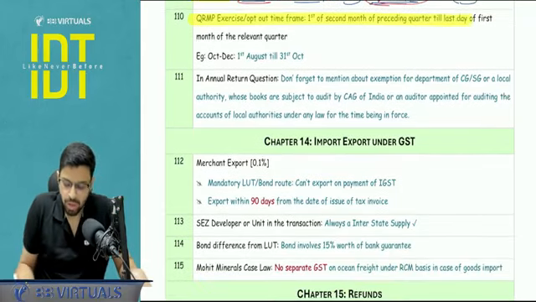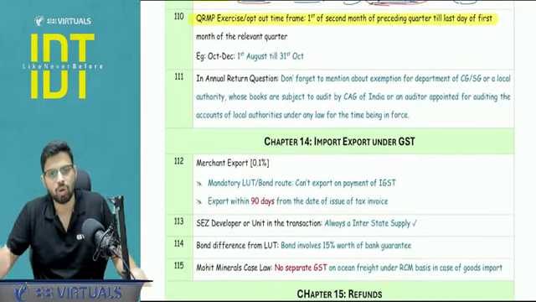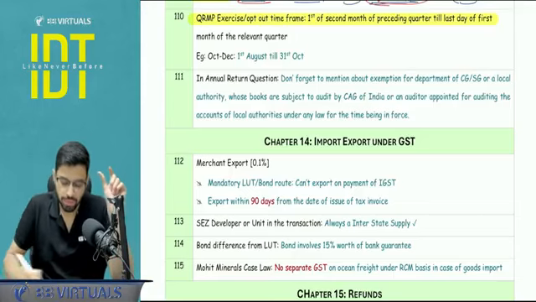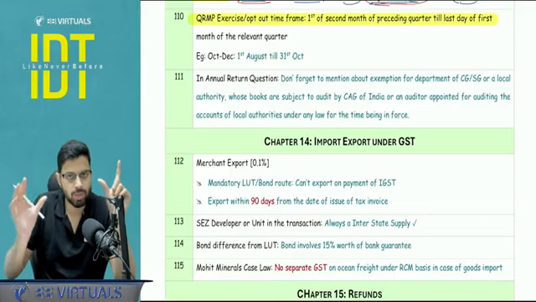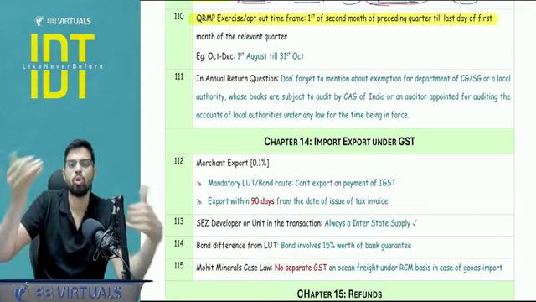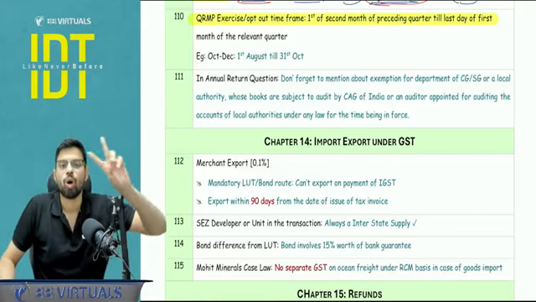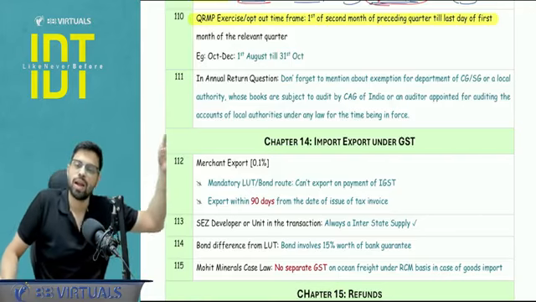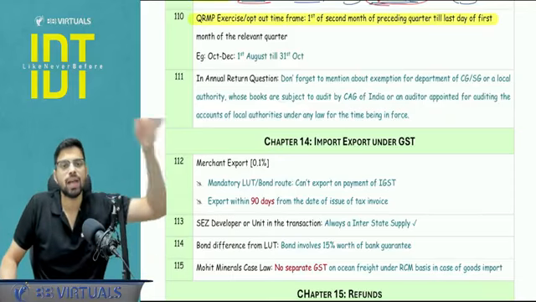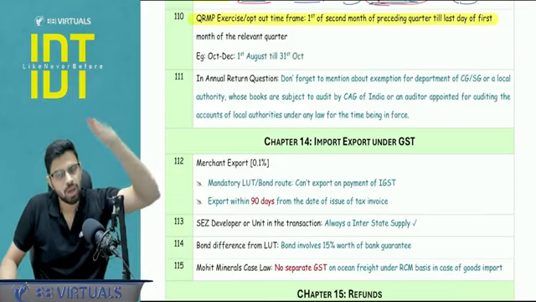For QRMP, to exercise QRMP or to opt out of QRMP, there is a certain time limit. How does it work? For any given quarter with respect to which you want to go under QRMP or opt out of QRMP, the time limit is the first day of the second month of the preceding quarter till the last day of the first month of the relevant quarter.